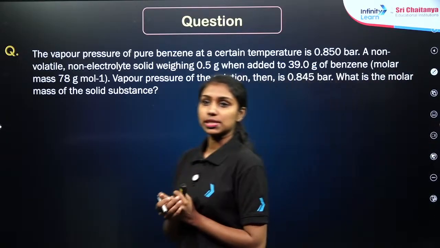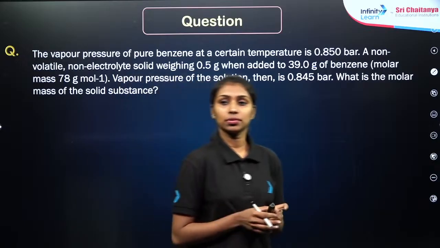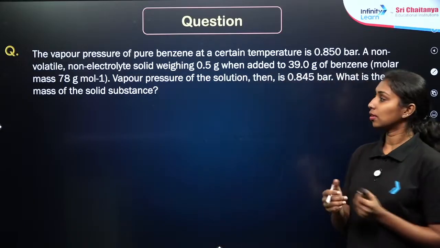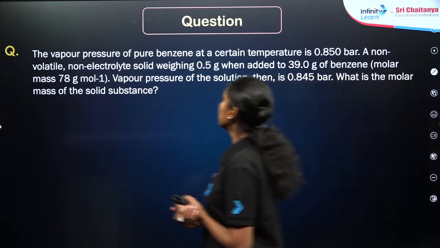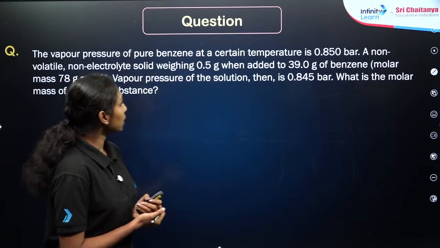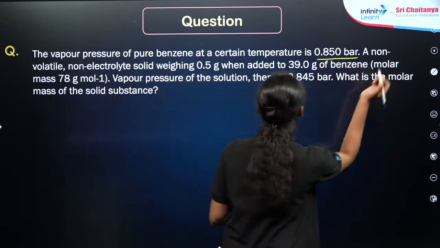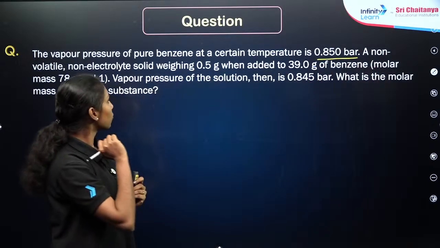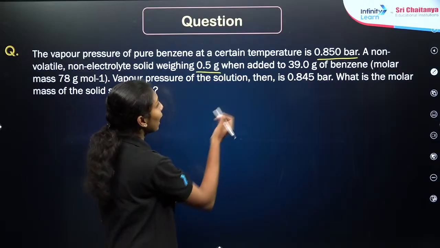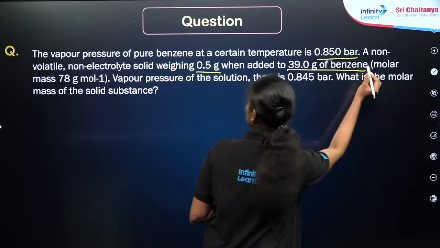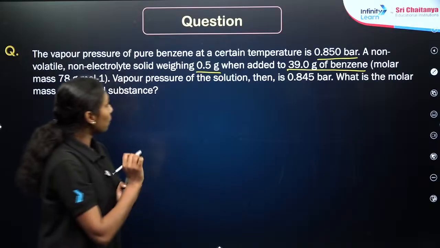Okay, here is the next question. The vapor pressure of pure benzene at a certain temperature is 0.850 bar. A non-volatile, non-electrolyte solid weighing 0.5 gram is added to 39 gram of the benzene. What will be the vapor pressure of the solution?